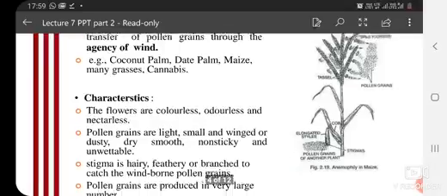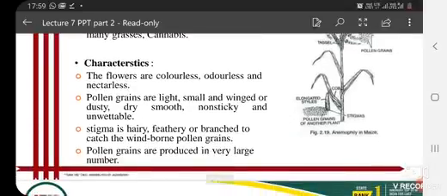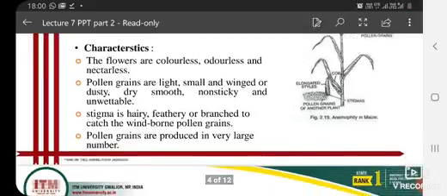These are some characteristics of anemophily: the flowers are colorless, odorless and nectarless. Pollen grains are light, small and winged or dusty, dry, smooth and non-sticky, so that they can be transferred through wind easily.